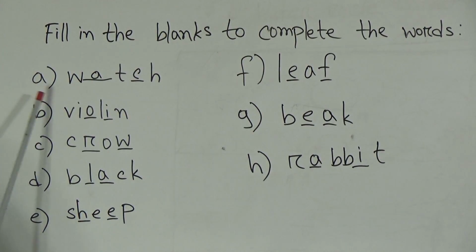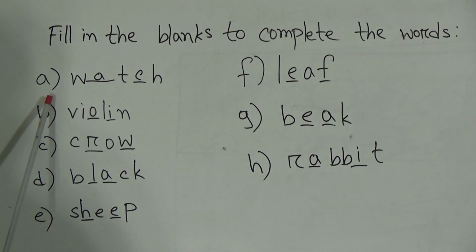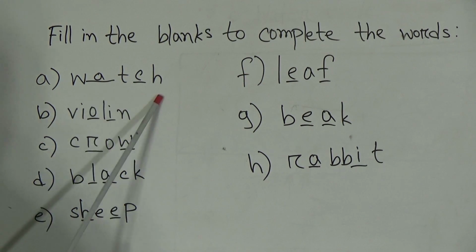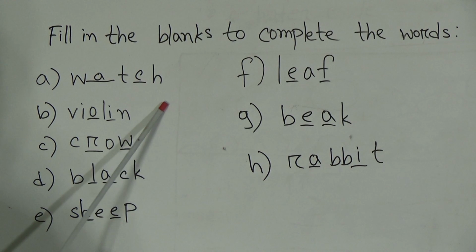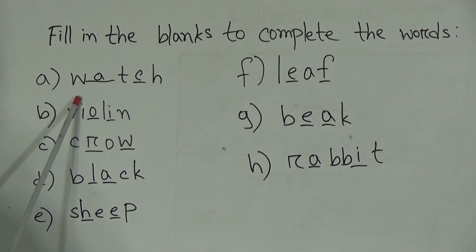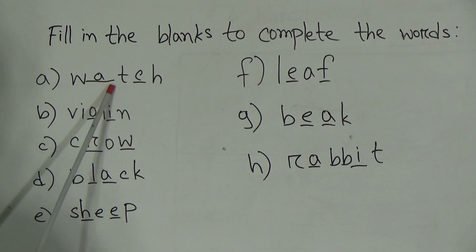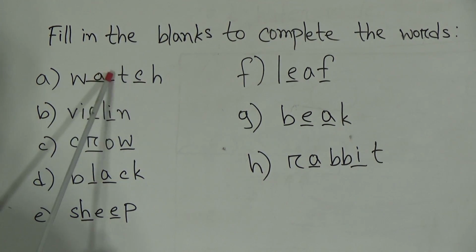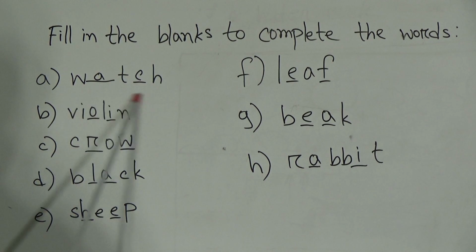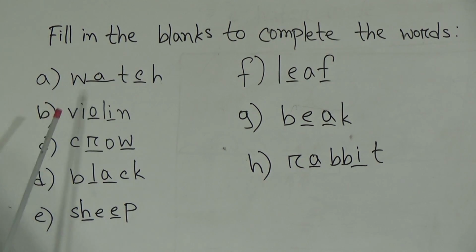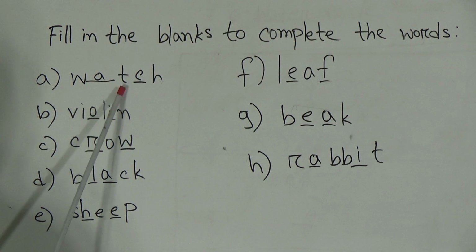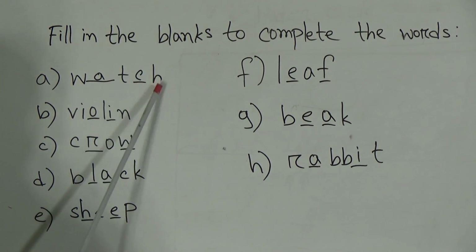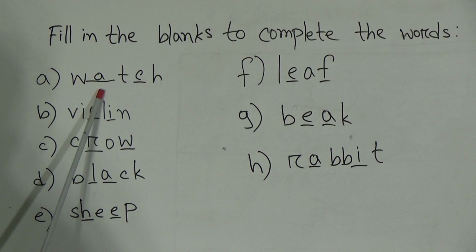Okay, our first number, that means A, we can see here a word, and the word is watch. Here we can find W. I have underlined here because you have to write which letter you have to write here to make this word. Look here, W-A-T-C-H, watch.